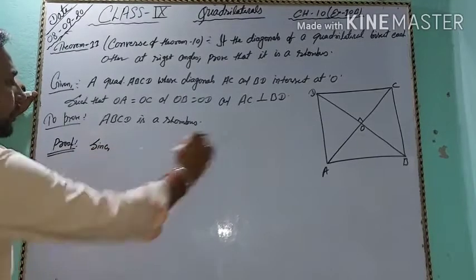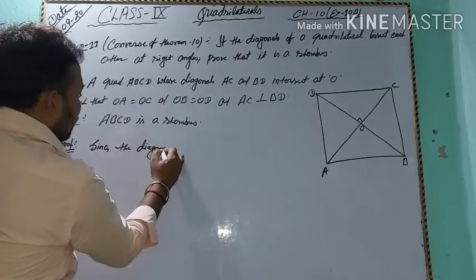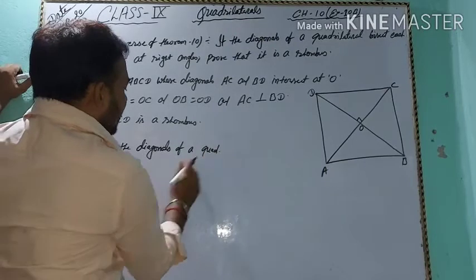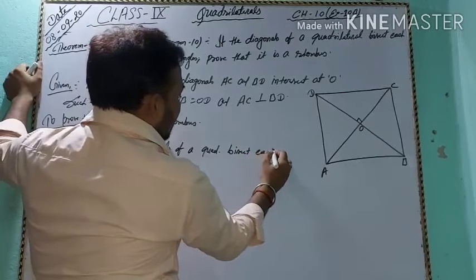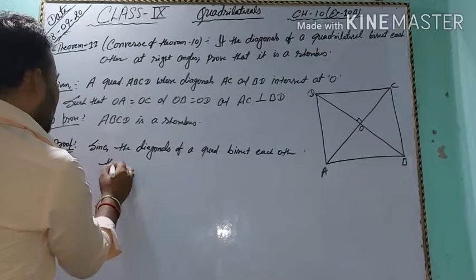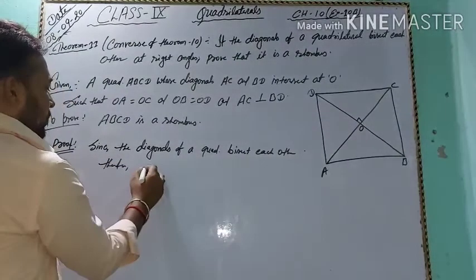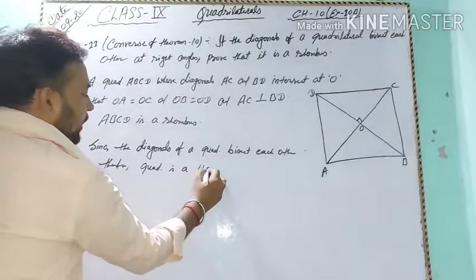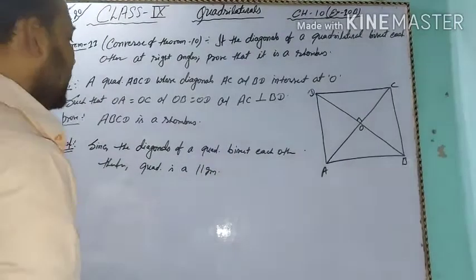Since we know that the diagonals of a quadrilateral bisect each other, therefore the quadrilateral is a parallelogram.